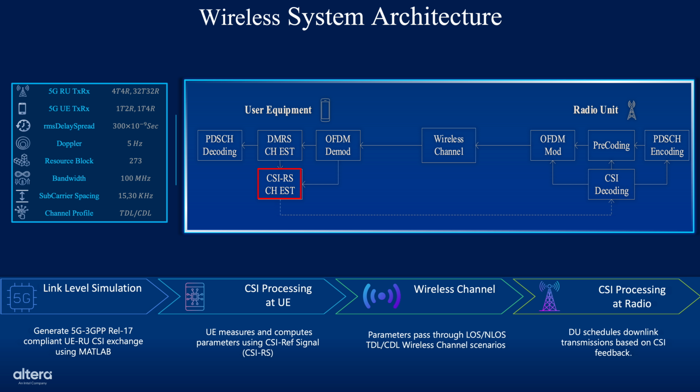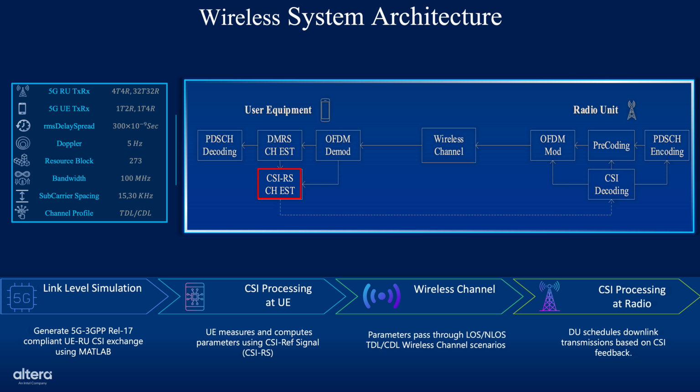This slide provides an overview of the wireless system architecture which we've implemented for CSI-based communication and analysis. We begin with link level simulation, where we generate a 5G NR compliant uplink and downlink CSI exchange using MATLAB. This allows us to emulate realistic deployment scenarios and test performance under controlled conditions.